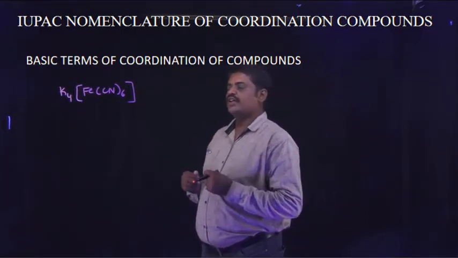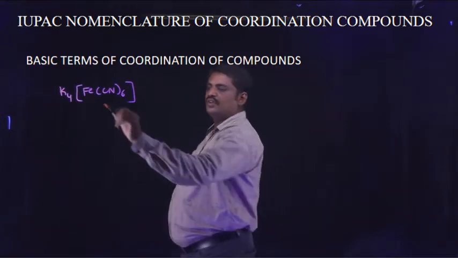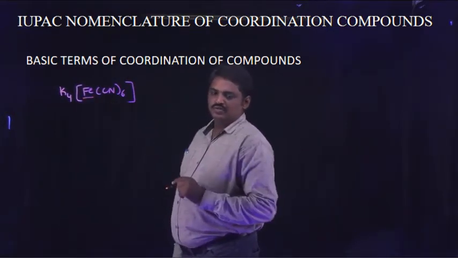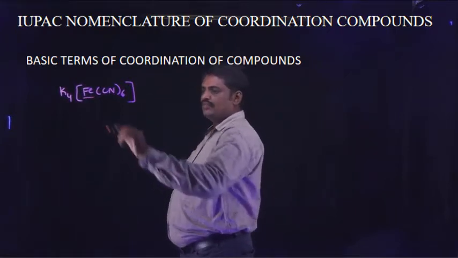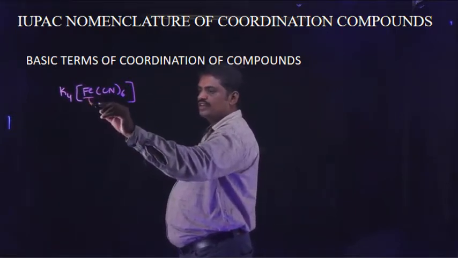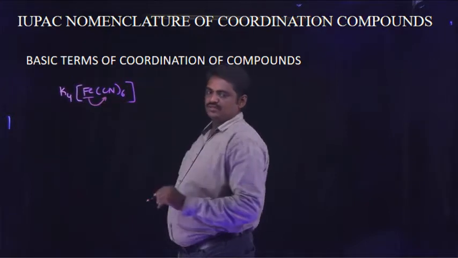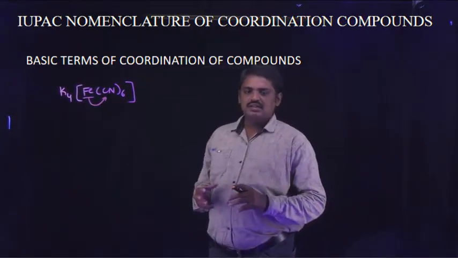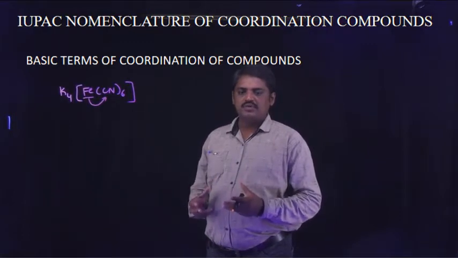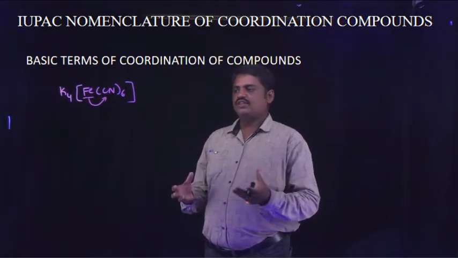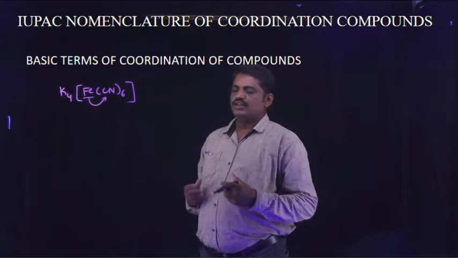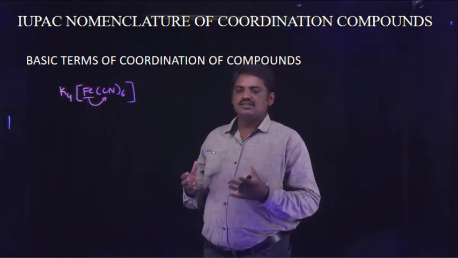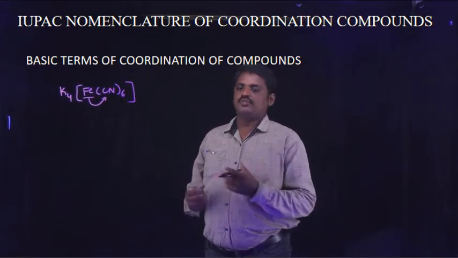The structure is observed. This is the central atom in this compound. The central atom is coordinated with cyanide ions, 6 cyanide ions. Means the central atom of the given compound is coordinated with different types of molecules. This type of compound is known as a coordination compound.